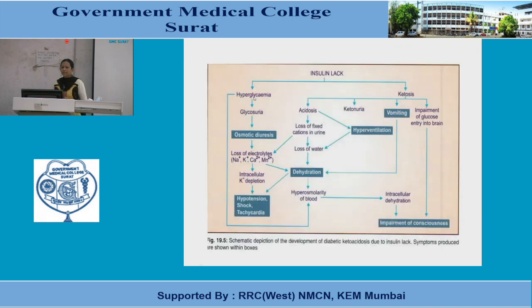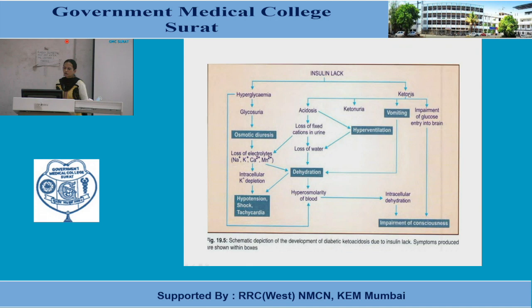Insulin lack, hyperglycemia, glycosuria, because more amount in blood is secreted in the tubule and urine, osmotic diuresis because of the presence of much more glucose in the tubule. So osmotic diuresis leads to loss of all electrolytes, and as a sequela intracellular potassium depletion will be there. That will lead to hypotension, shock, tachycardia.